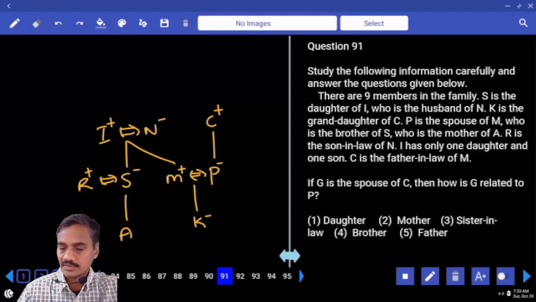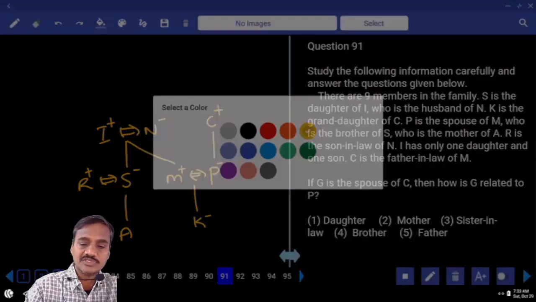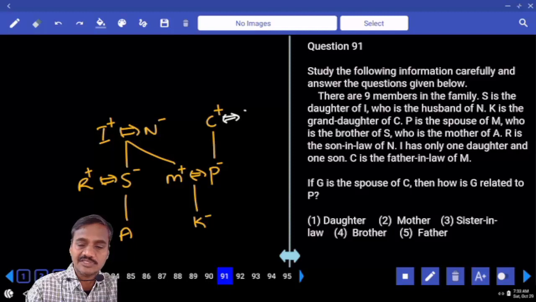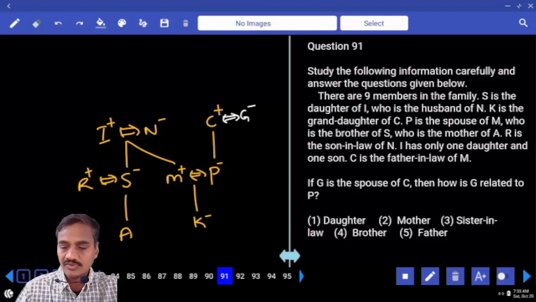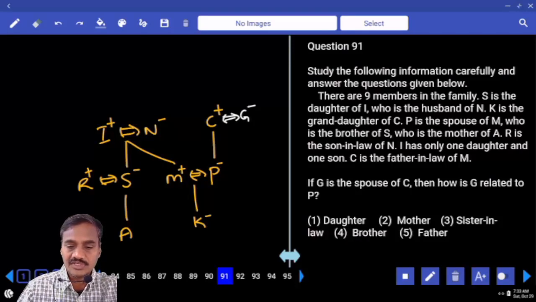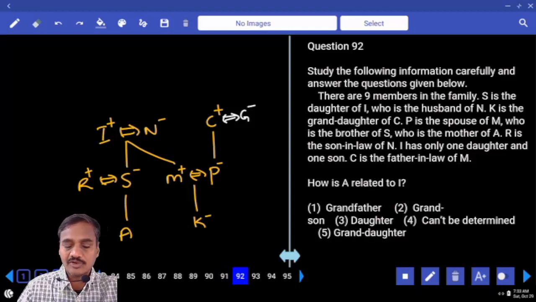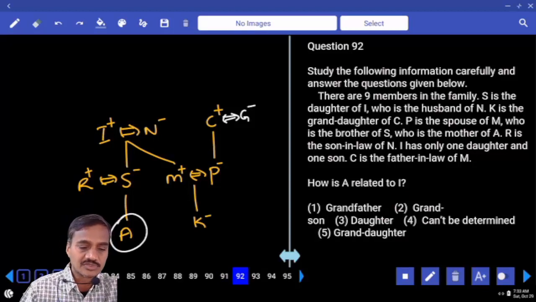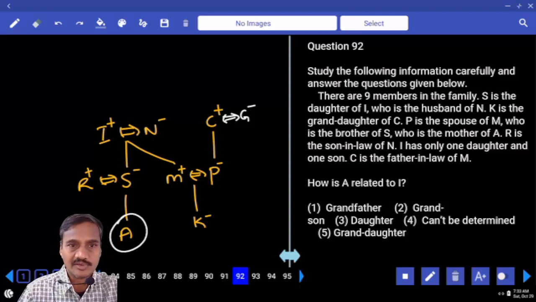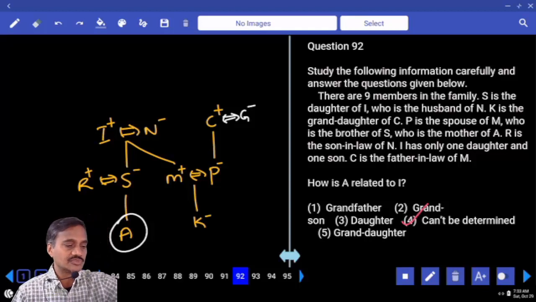Then 91. If G is the spouse of C, G and C are a married couple, C is a male, G is a female, then how is G related to P? G is the mother of P, choice 2, question number 91. Then 92. How is A related to I? The gender of this A is not known, maybe male or female. Hence grandchild cannot be determined, choice 4, question number 92.